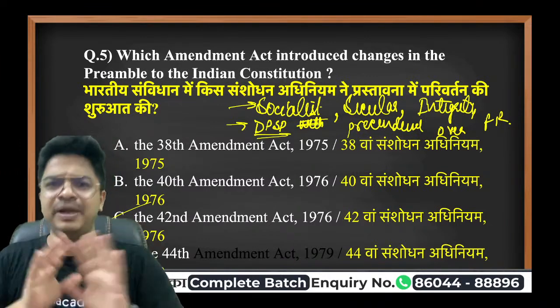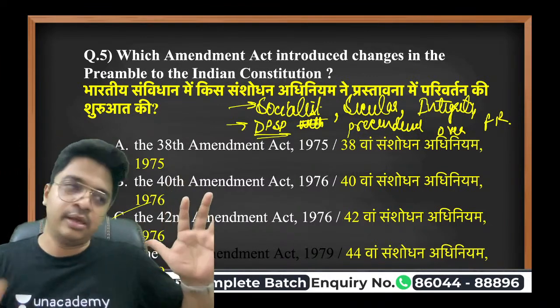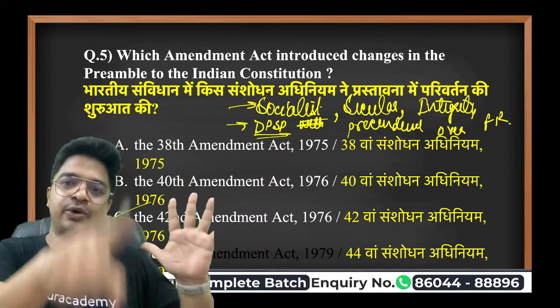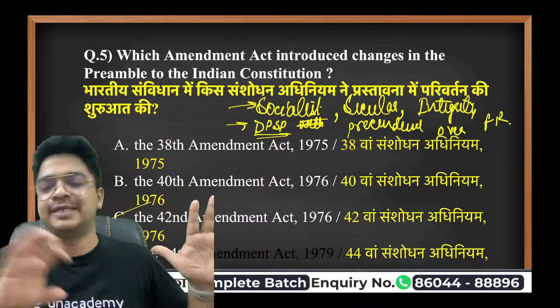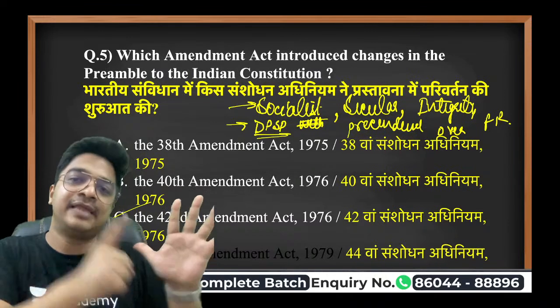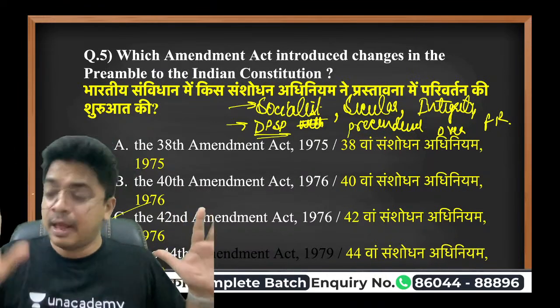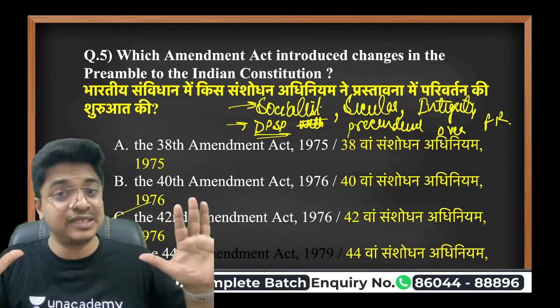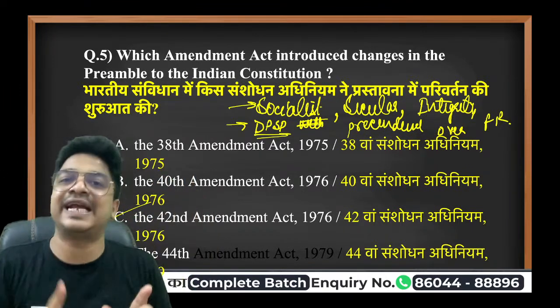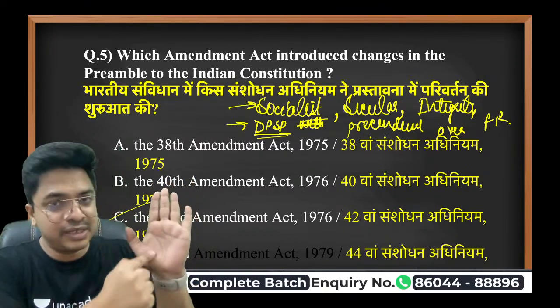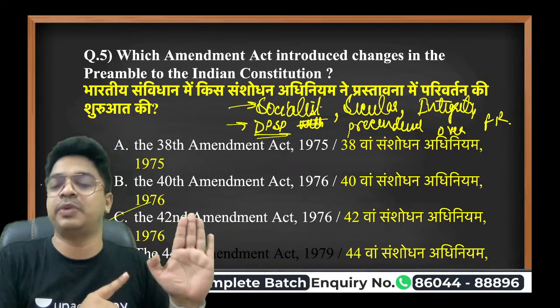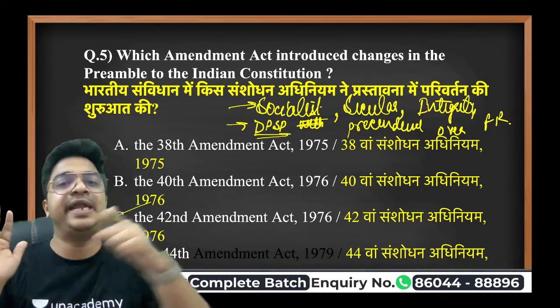Now, the government is in a fix. The government has to make rules along with the DPSP, which says your land has to be taken, or it doesn't directly say your land has to be taken. It says that the government has to construct a national highway, but you are not ready to give your land. Now the government is in a fix. So what Mrs. Gandhi did, she said that if I'm going to implement this DPSP, in that situation, your fundamental right can be taken away as well.